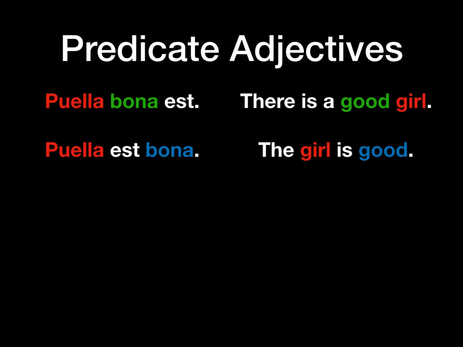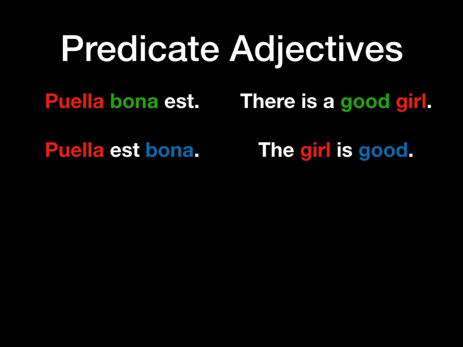The sentence puella bona est can actually mean either thing, which tells you how similar the ideas of predication and attribution are. But for clarity's sake, Latin will often change the word order the way that it looks here.